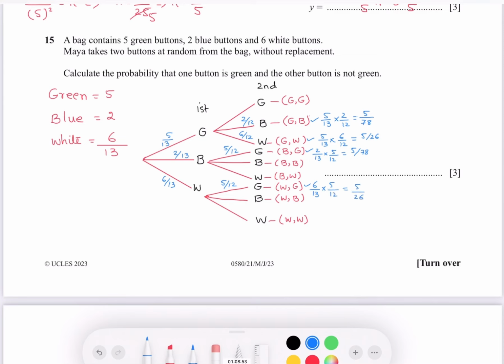Question number 16. Find the magnitude of the vector. So magnitude is always the square root of x squared plus y squared. So the square root of minus 4 squared plus 5 squared, and this is the square root of 41, which is 6.4.